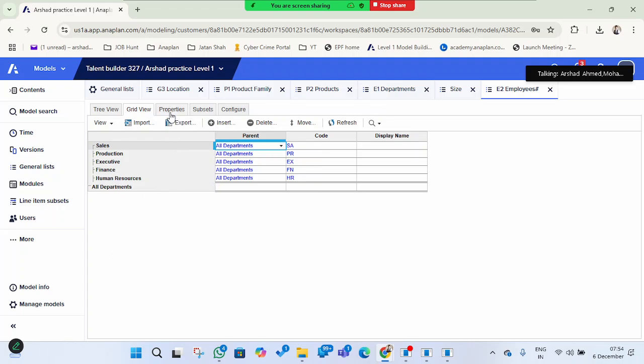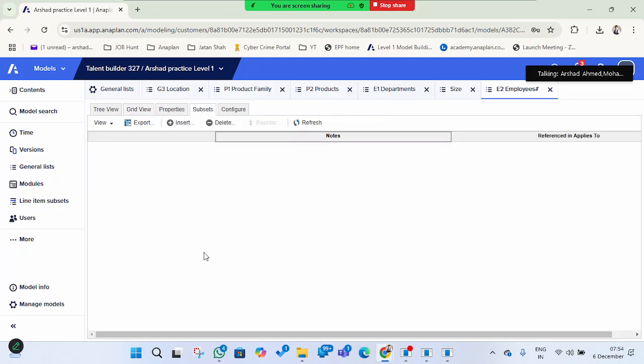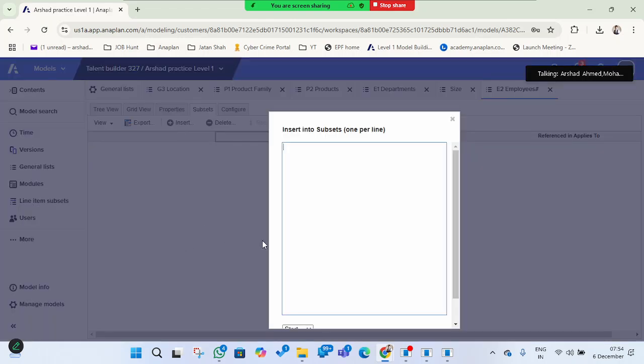Here there is a subset option. We can click this one, insert here, and give any name. For example, if we want an HR subset, we can click OK here.